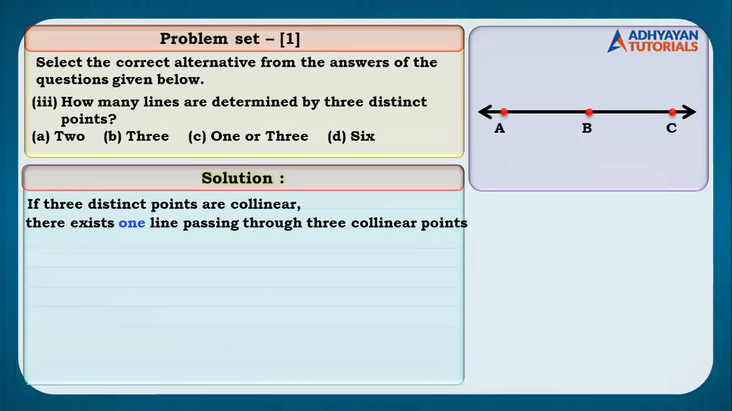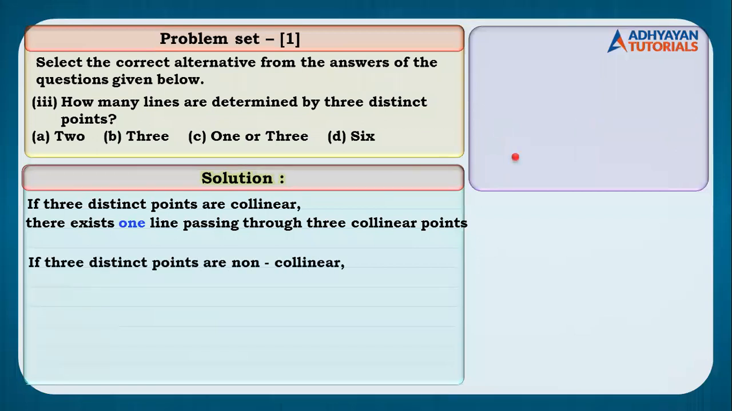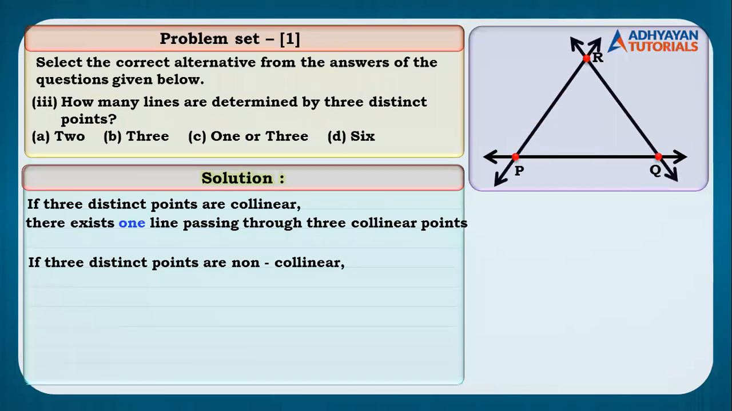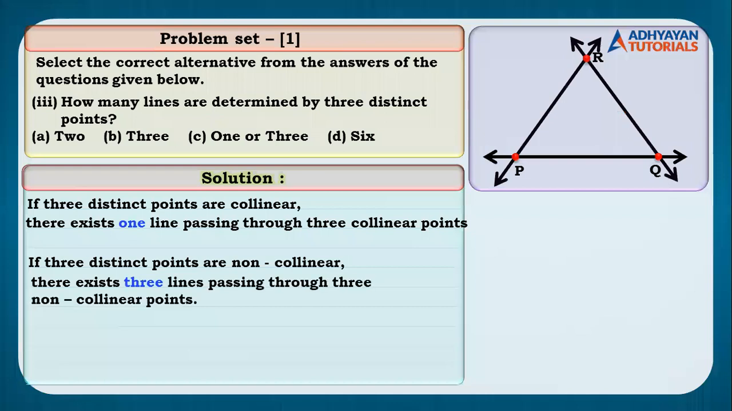But what if the points are not collinear? For instance, you can see it on the screen, point P, point Q, and point R. Imagine there is a line passing through PQ, there is a line passing through PR, and a line passing through RQ. So, kitna lines pass hua? 3. So, tell me which option would be the correct option here? Option C, right? So, option C is the correct answer. I hope everybody has understood all the 3 MCQs.